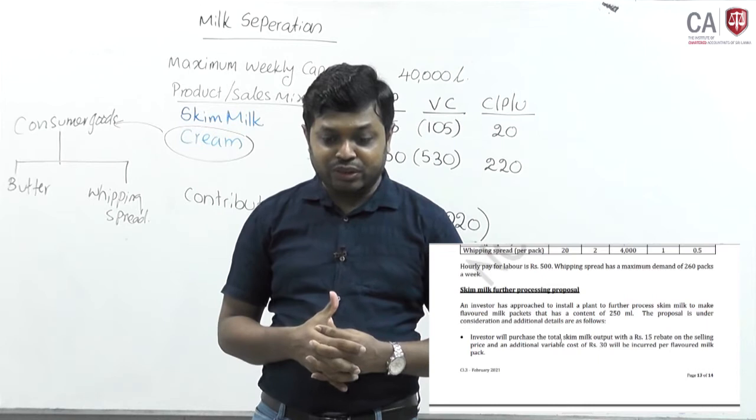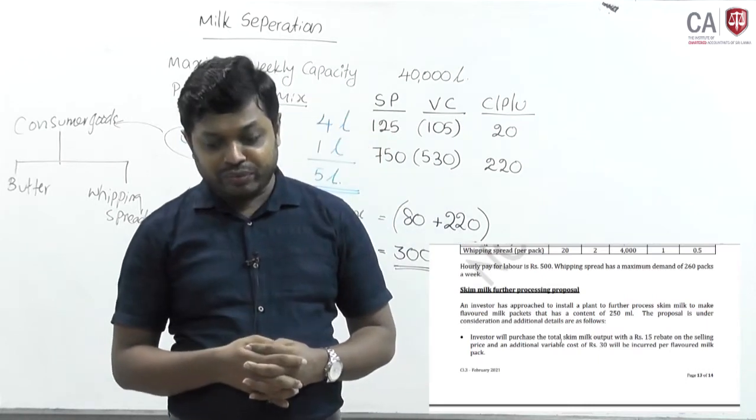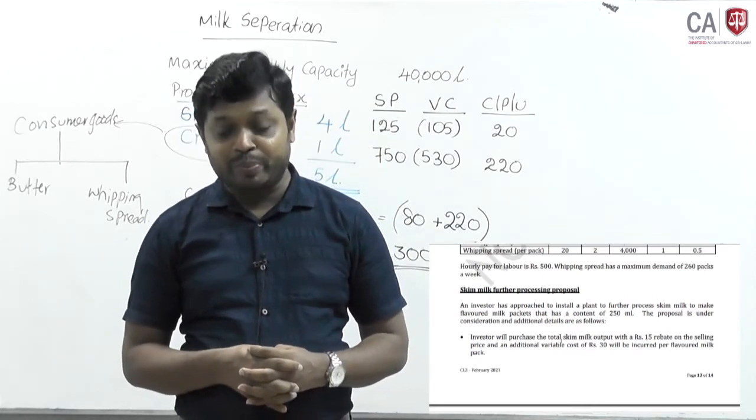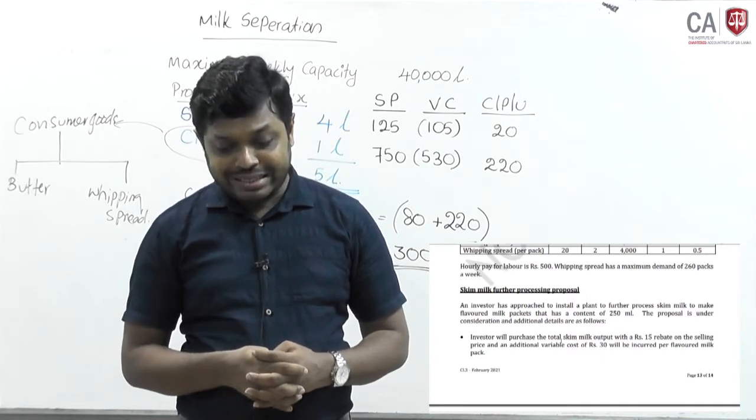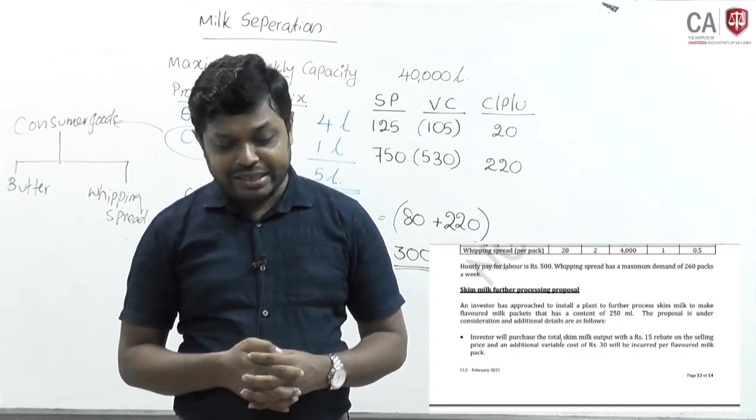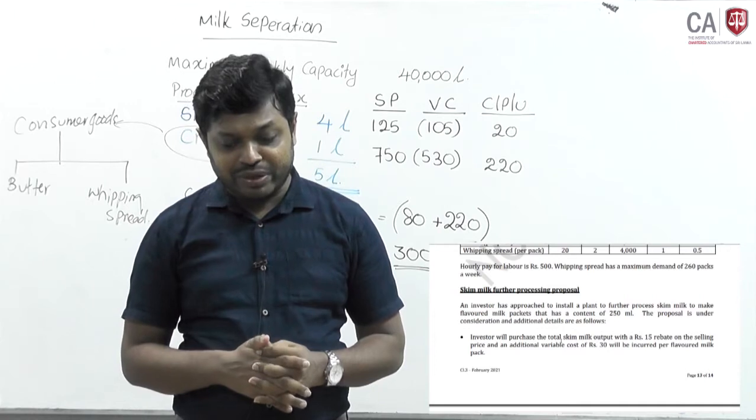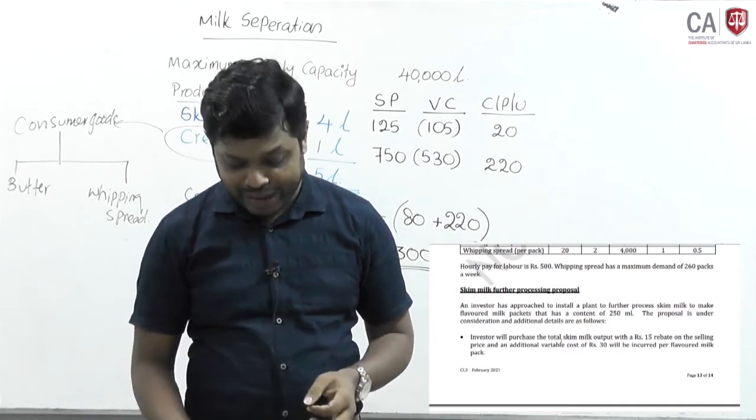Investor will purchase the total skim milk output with a 15 rupee rebate on this selling price, and additional variable cost of 30 rupees will be incurred per flavored milk pack.